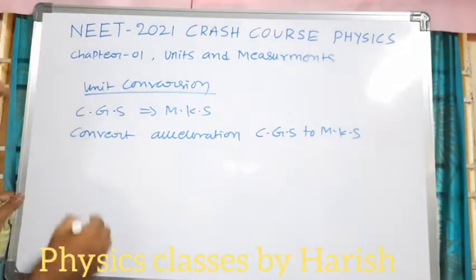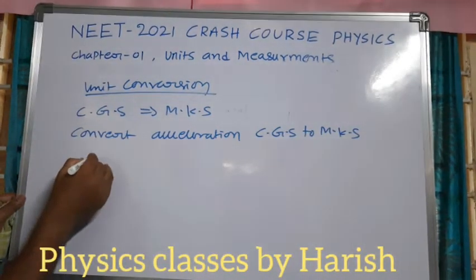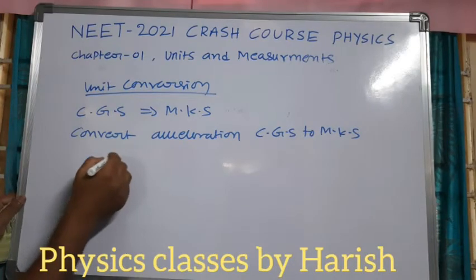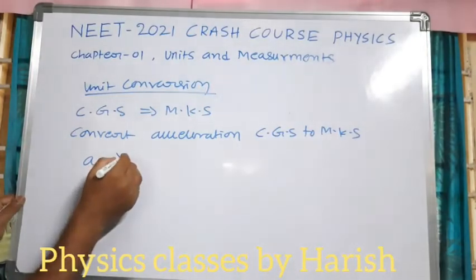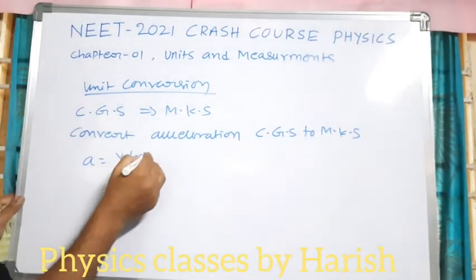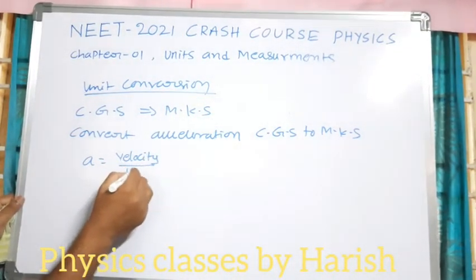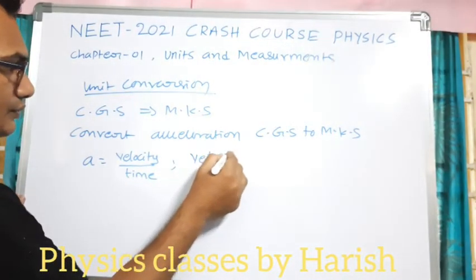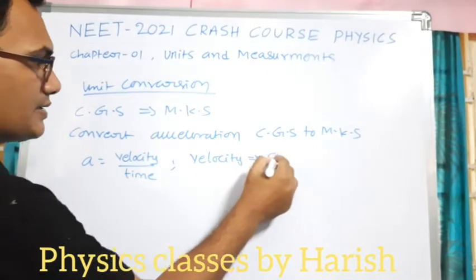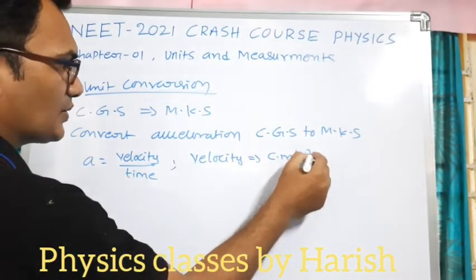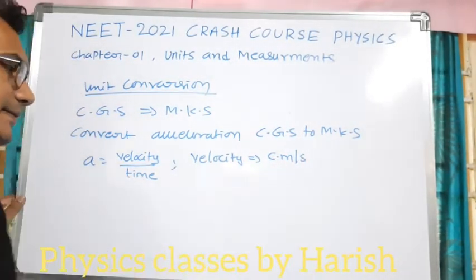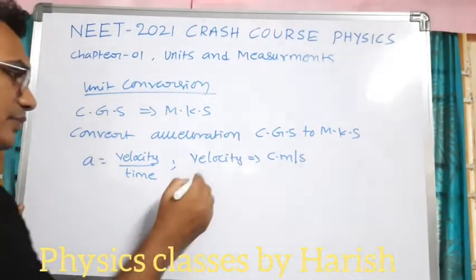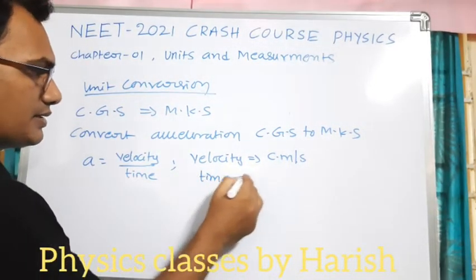So here acceleration is equal to velocity divided by time. The velocity unit is centimeter per second, and time is second only.